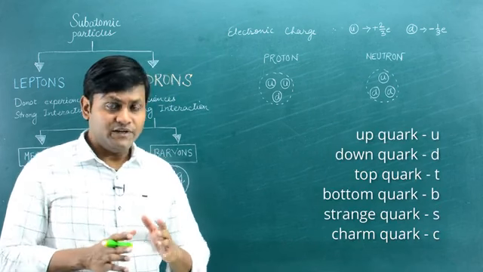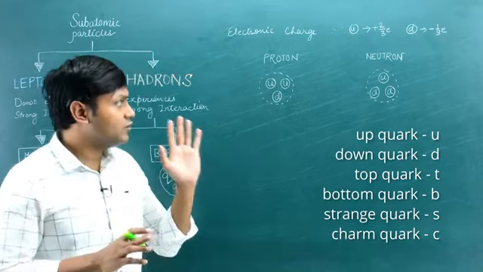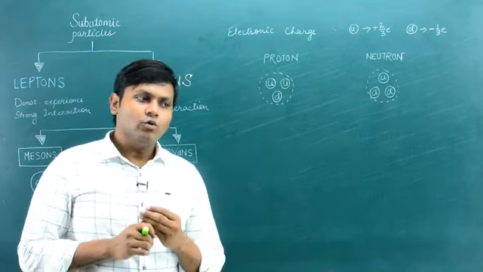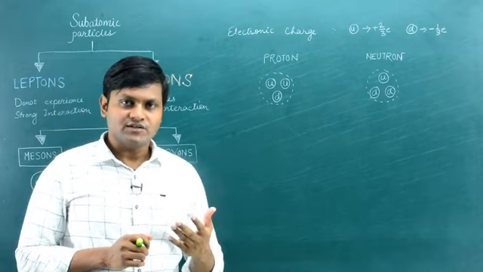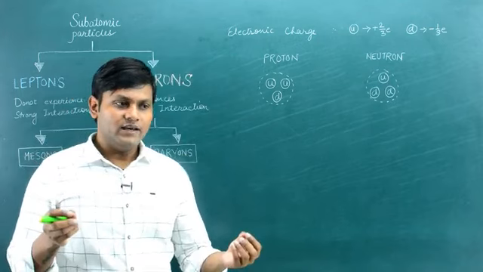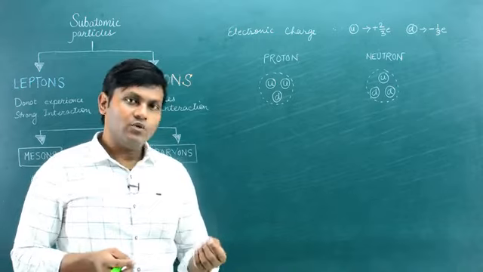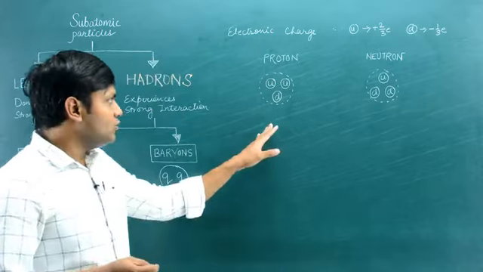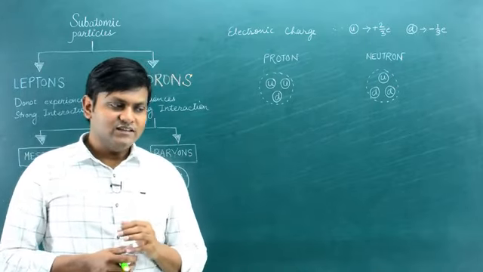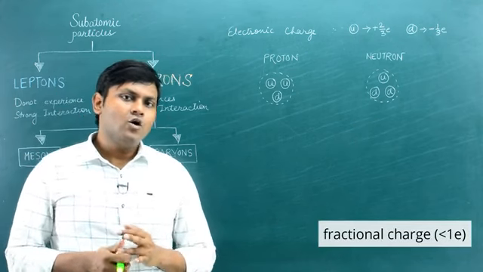They have different properties, properties related to strangeness, properties related to electronic charge, etc. But for the sake of this particular discussion, let me tell you that quarks, as it turns out, have fractional electronic charges. So we know that, for example, an atom which is made up of an electron and a proton is neutral, right? And the electron has a negative electronic charge and the proton has a positive electronic charge. But the protons, which are nothing but hadrons, they belong to the baryon family, are made up of quarks, and these quarks have fractional charges. That means charges less than 1 electron.